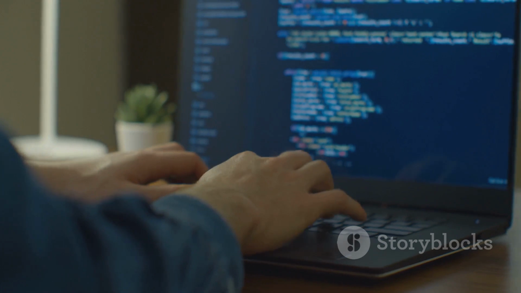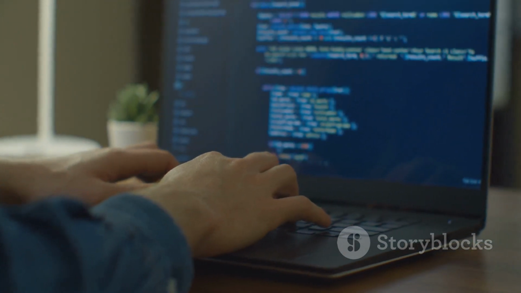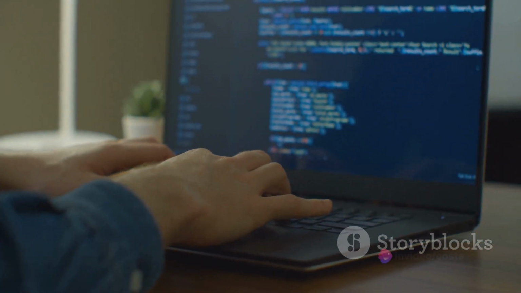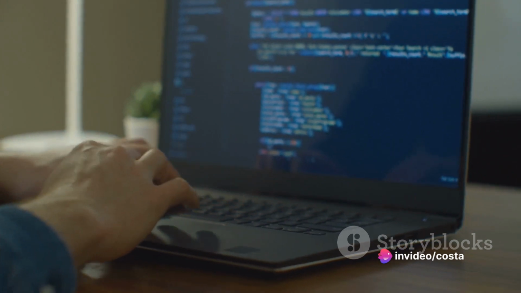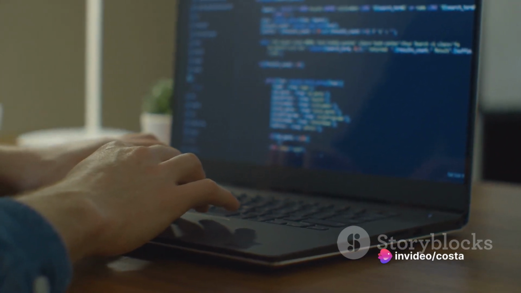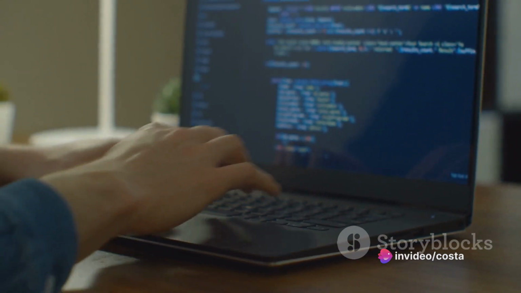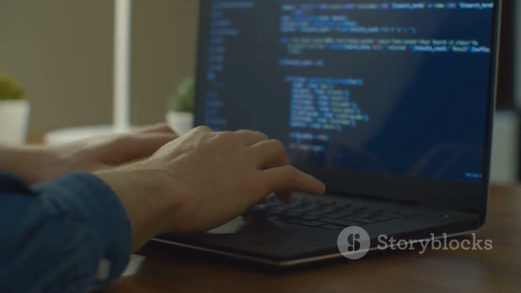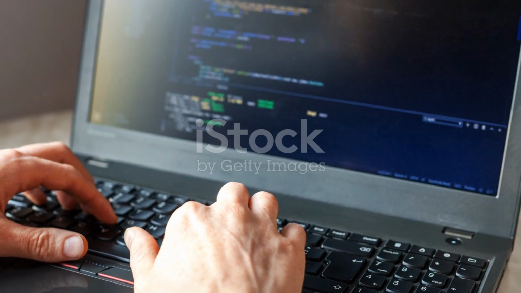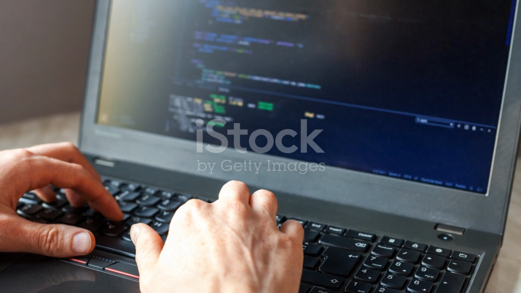Once the algorithm is ready, we move on to coding. This is where the magic happens. The algorithm is translated into a programming language, transforming our problem-solving steps into a language that the computer can understand. It's like translating a recipe written in a foreign language into your own language.